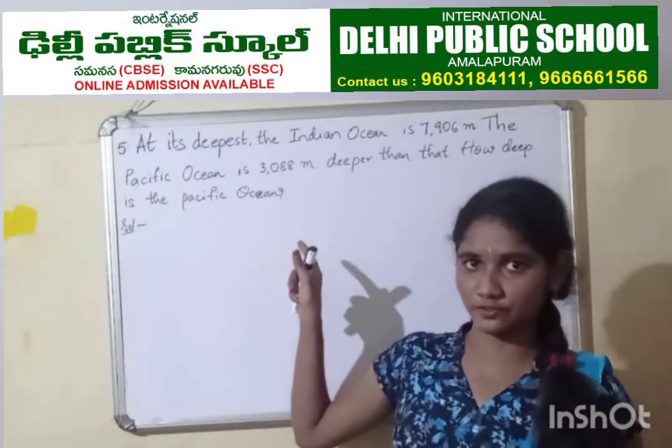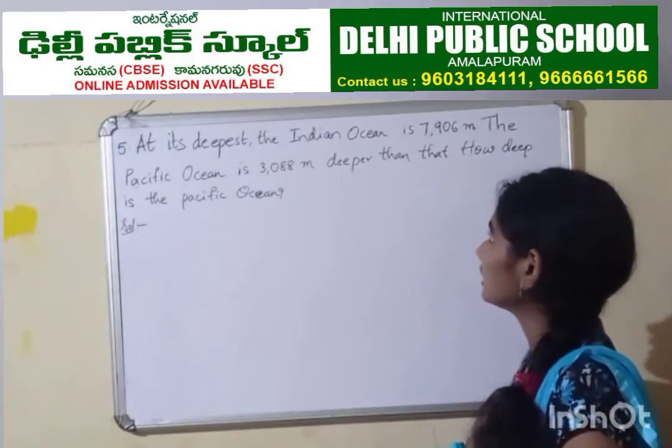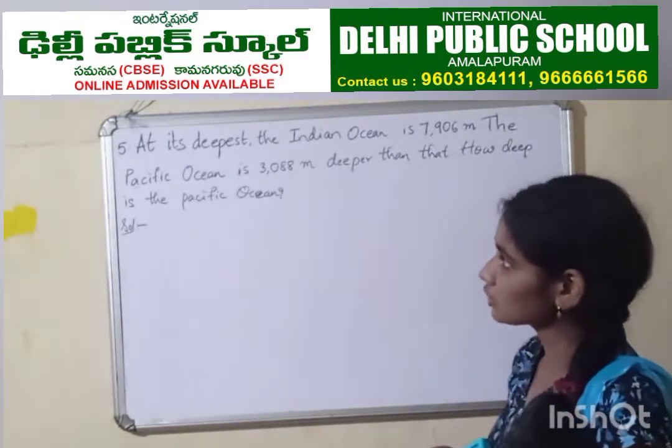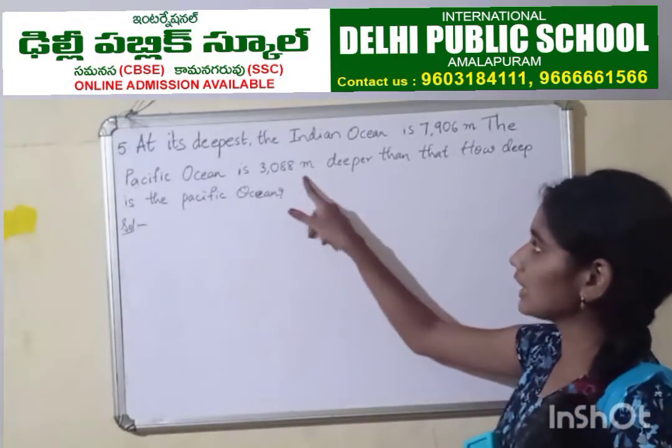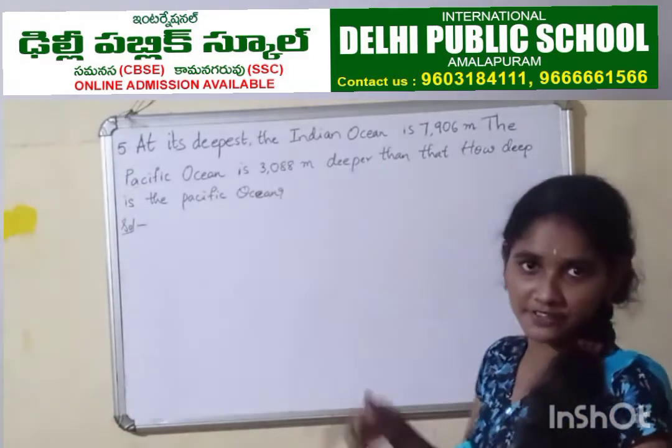Here, this is your fifth question. So let us see what it is. At its deepest, the Indian Ocean is 7,906 meters. The Pacific Ocean is 3,088 meters deeper than that. How deep is the Pacific Ocean?